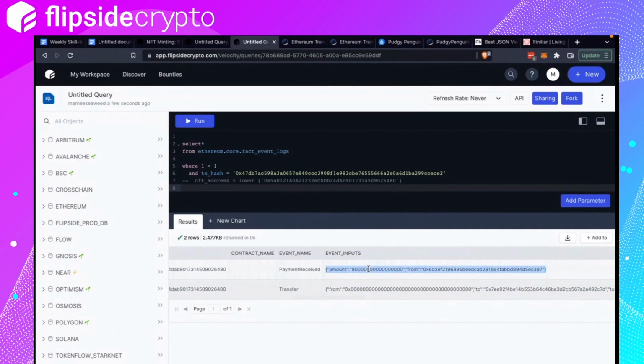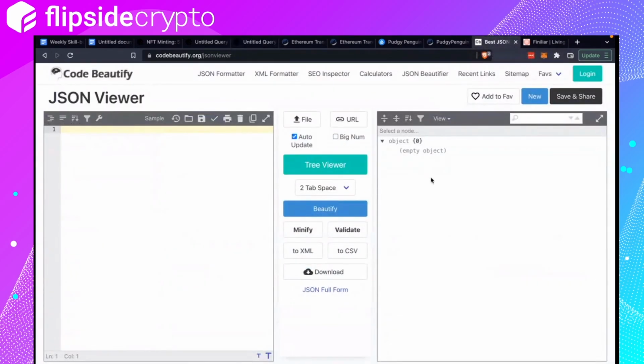And it's quite easy to get the amount here. You just do event inputs amount. But if you're not sure what this means, I've shown this in the past, you can use this site called Code Beautify. I'm sure there are a lot more examples. You just paste the JSON here, and it beautifies it for you, right? So if you click on amount, it will show object amount.